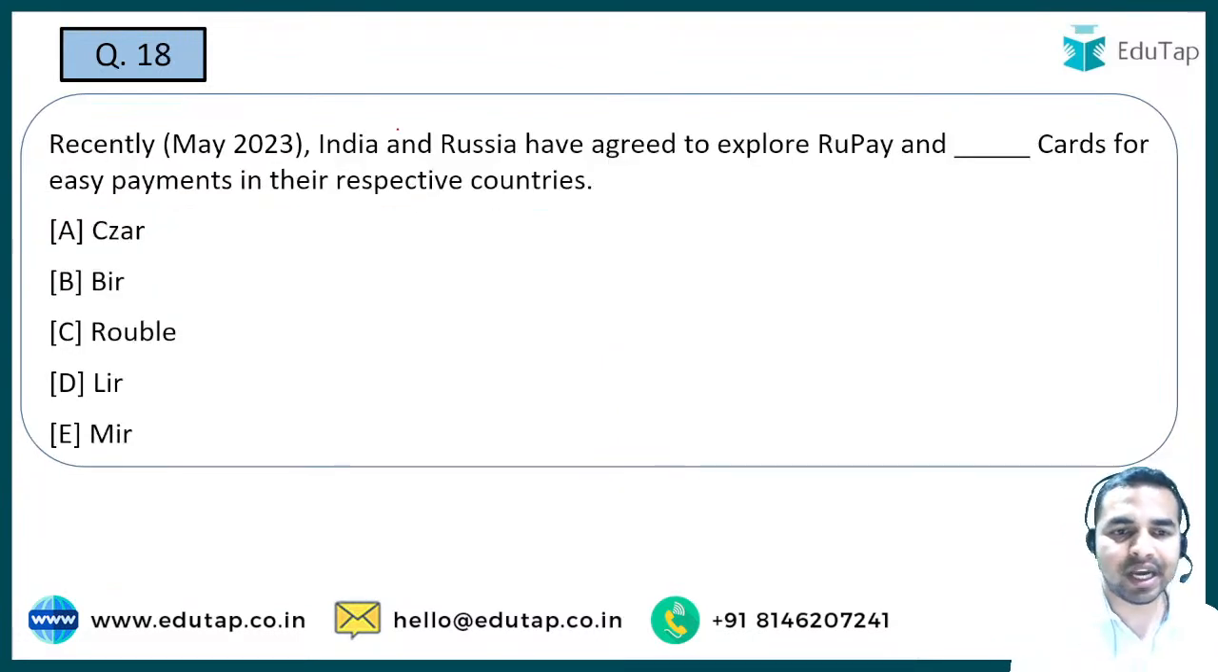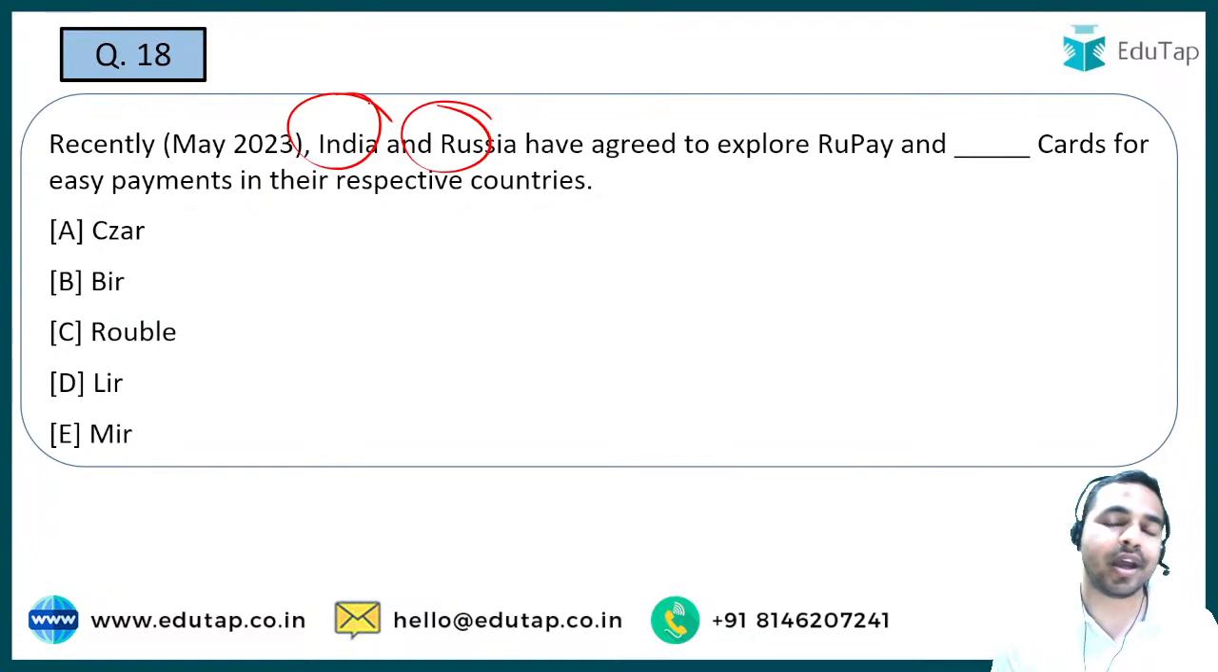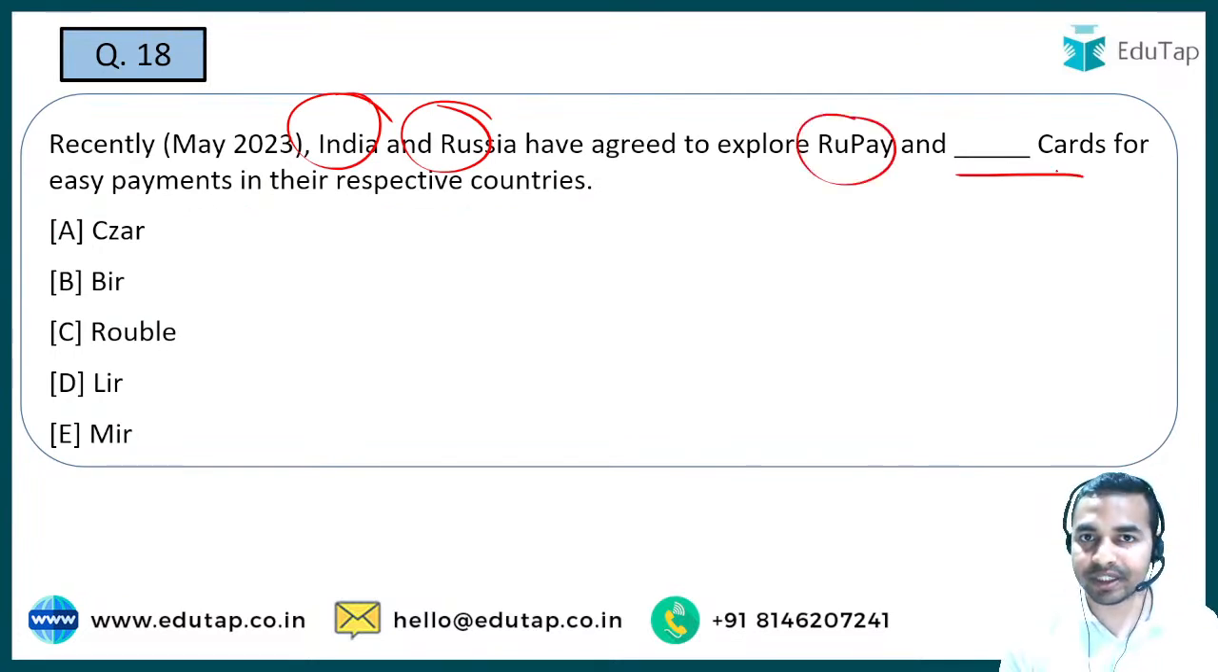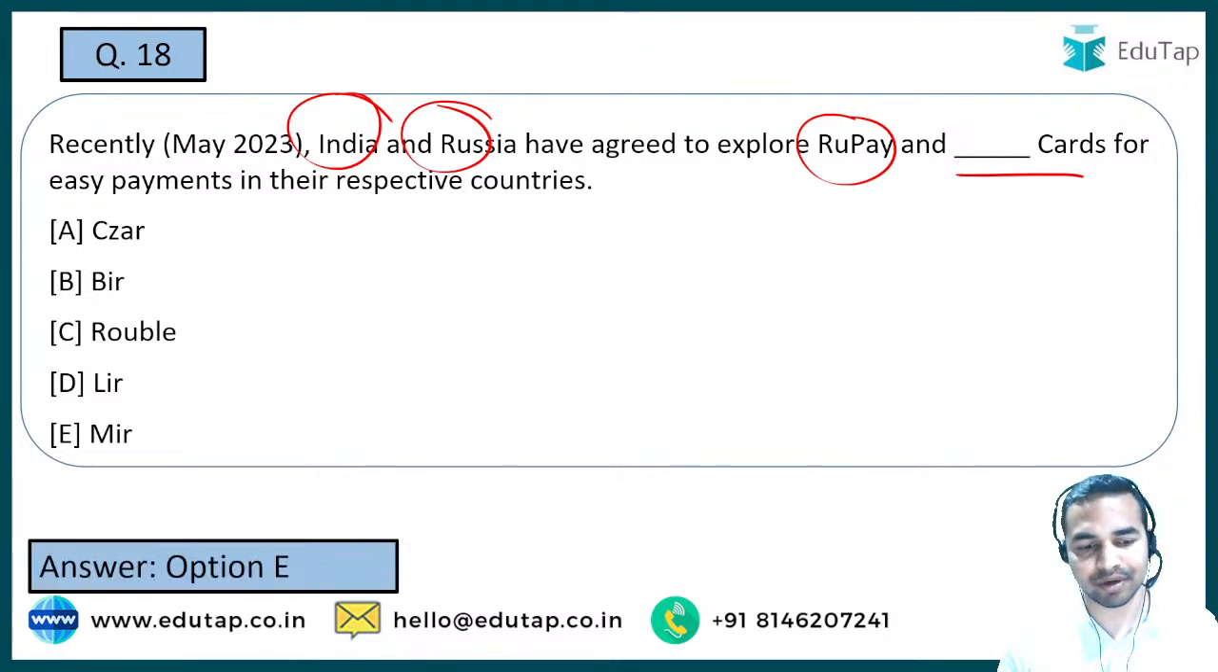नेक्स्ट क्वेश्चन, इंडिया एंड रशिया ने रिसेंटली एग्री किया है to explore RuPay and Dash cards for the easy payments in both the countries. तो आपको ये बताना है कि बेसिकली वो कौन सा दूसरा कार्ड है which will be from Russia, जिन दोनों को ये एक्सप्लोर करने वाले हैं. So from Indian side it will be RuPay card, and from the Russian side it will be Mir card, and that is the right answer to the question number 18. Absolutely all the people have given me the right answer to this question.